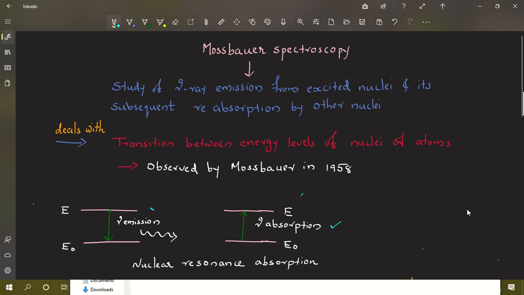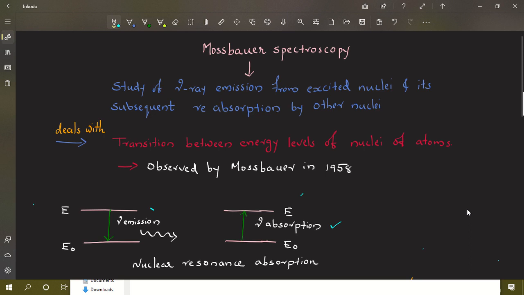That is, in Mossbauer spectroscopy, we have a gamma ray emission from where? From an excited nucleus, and it is absorbed by another nucleus and the resonance condition happens. So, in Mossbauer spectroscopy, we are dealing with the transition between the energy levels of nuclei of atoms, and it was observed by Mossbauer in 1958.